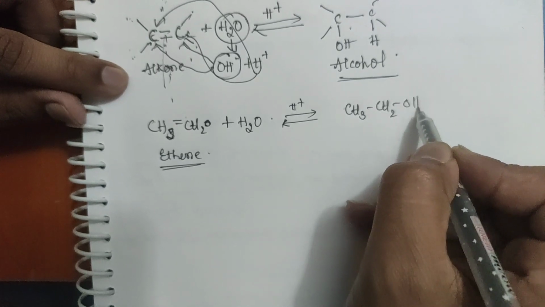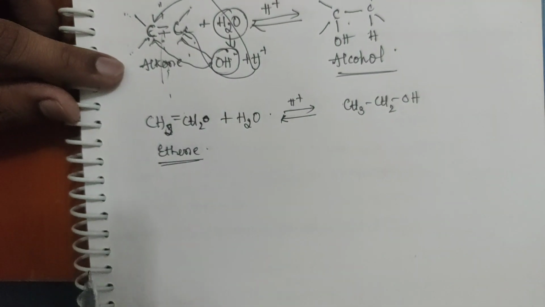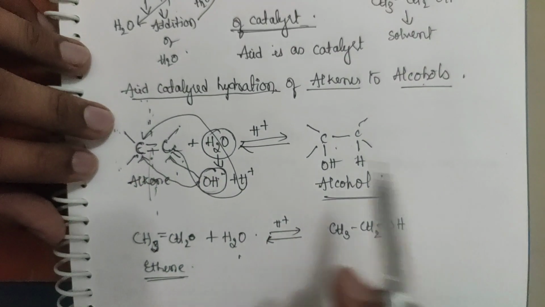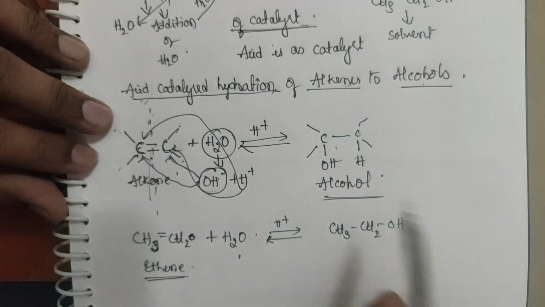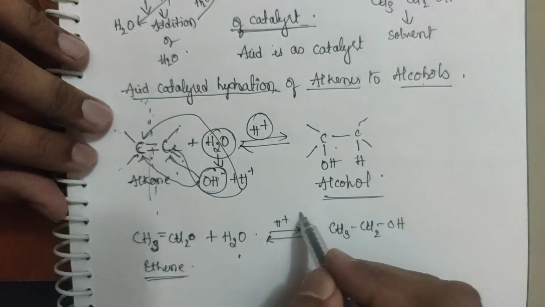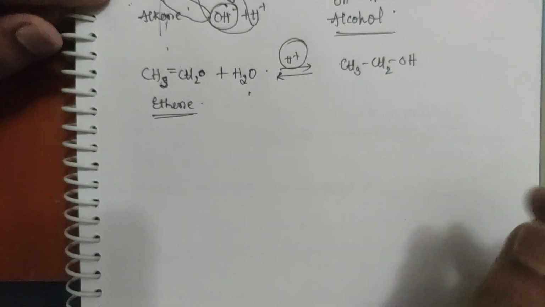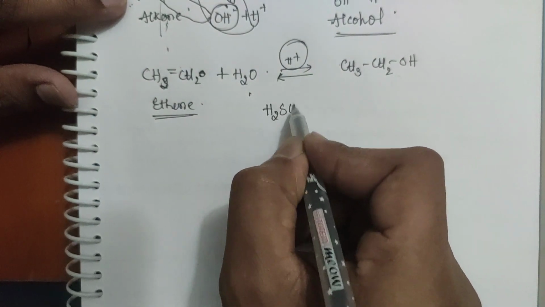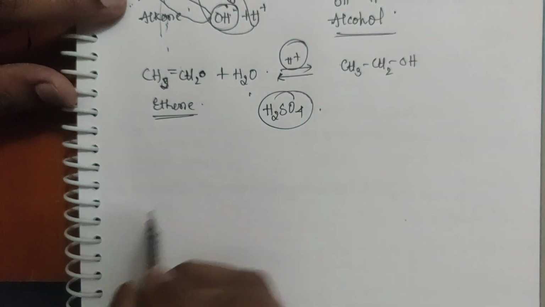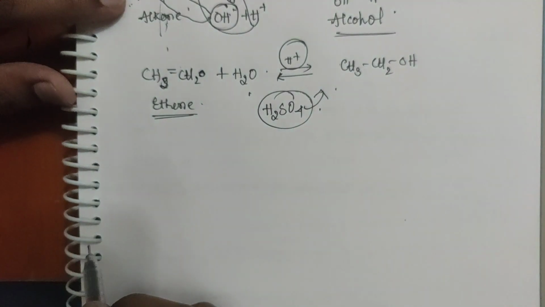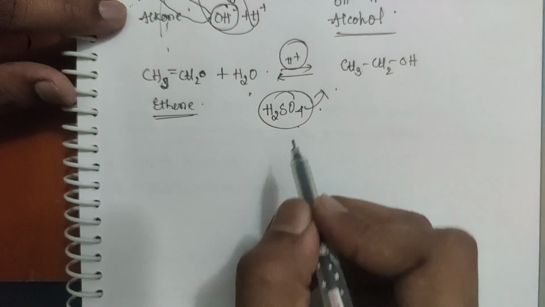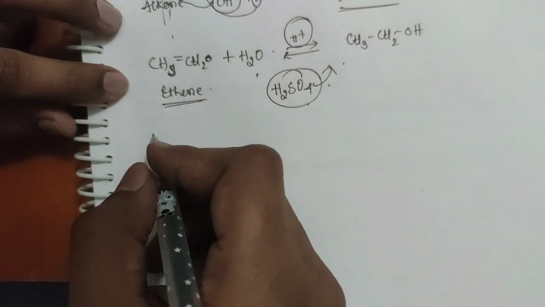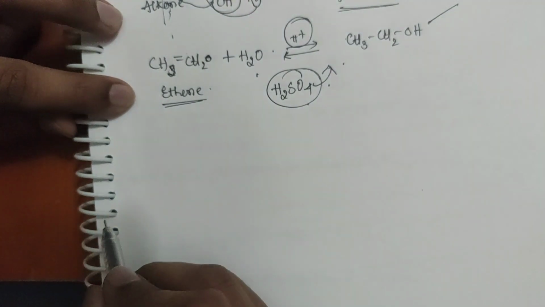CH3CH2OH. Is it clear? This particular reaction is an acid catalyzed hydration reaction. Here H plus is the catalyst, nothing but any of the acids such as H2SO4 or phosphoric acid. This can donate H plus ions, so it acts as the catalyst. Is it clear?